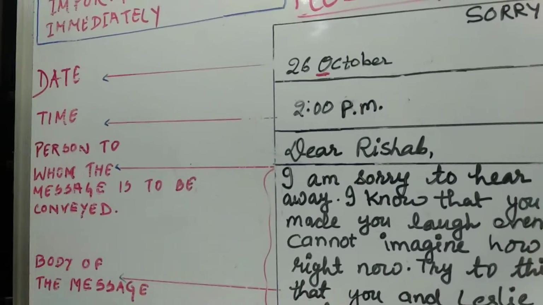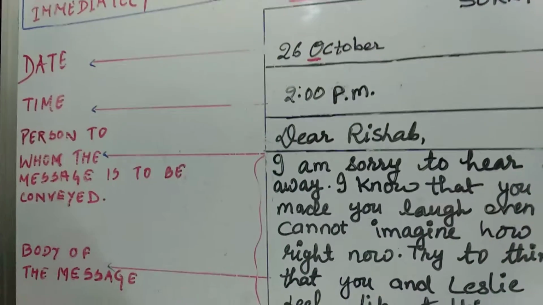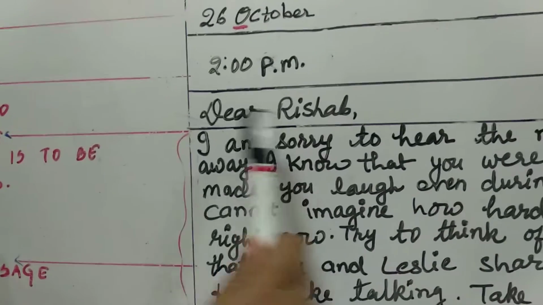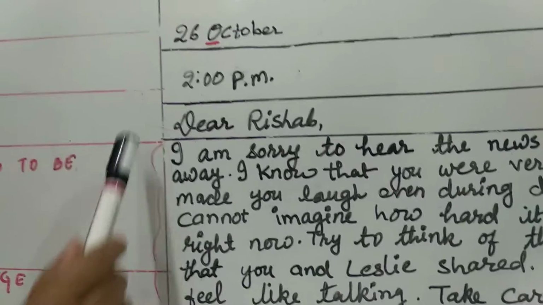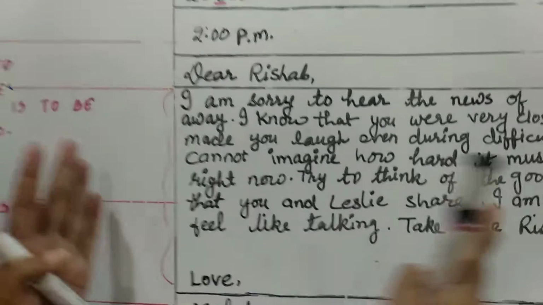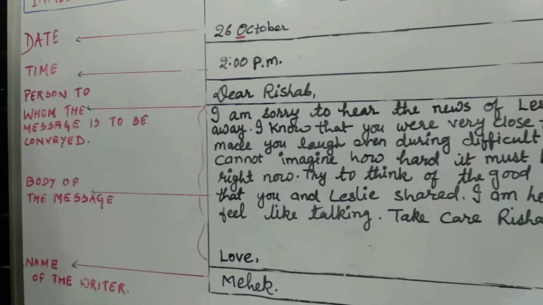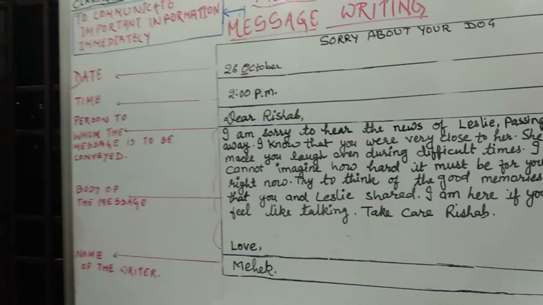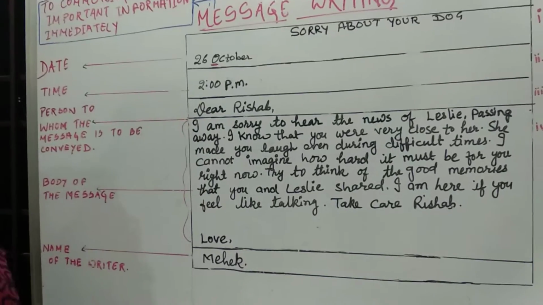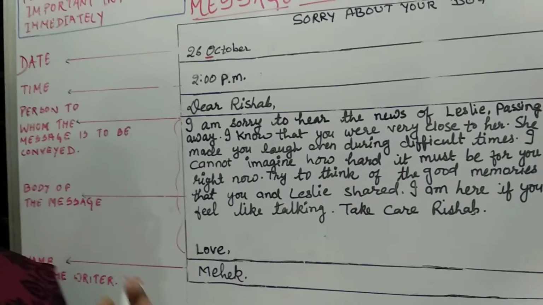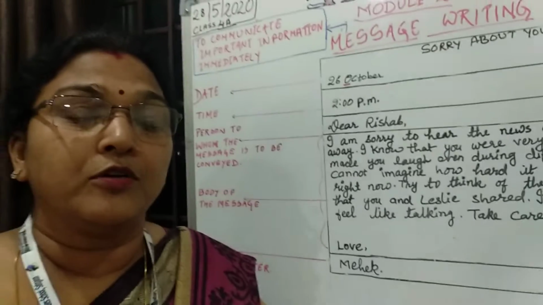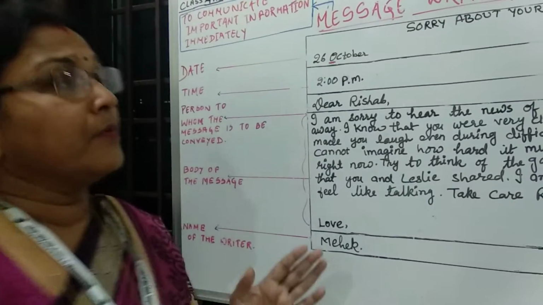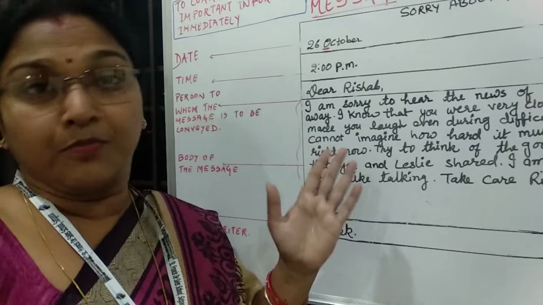Then the person to whom the message is addressed. So if I am writing a message, the message is conveyed to Rishabh. Now this part of the message is known as the body of the message, in which we will write only the important things which we want to convey to them. Here in your book there is an example in which this Rishabh has lost his dog, and the dog was very close to him. He used to play with him, but now the dog is not there anymore, and now this girl Mehak is trying to console Rishabh with the help of this message.